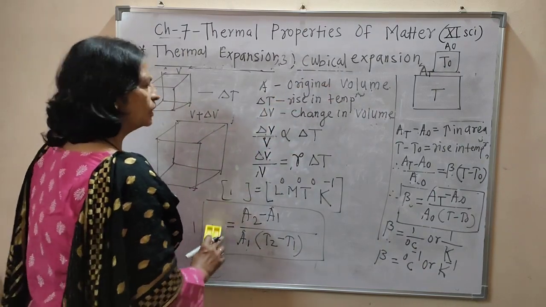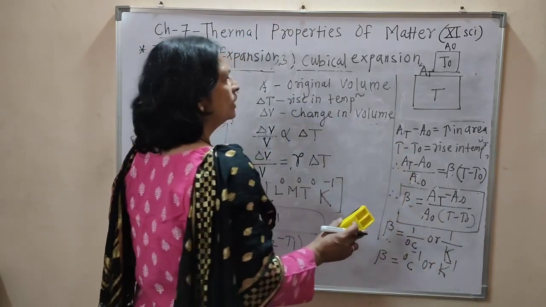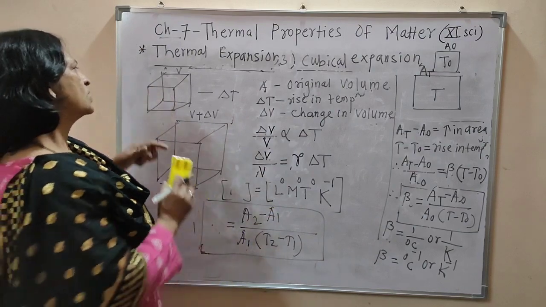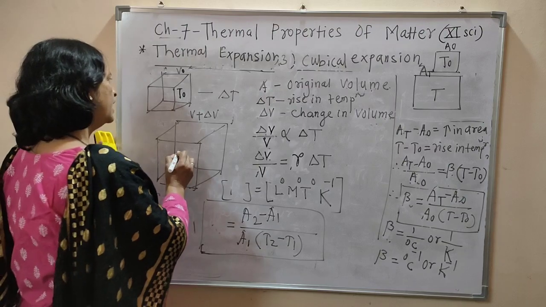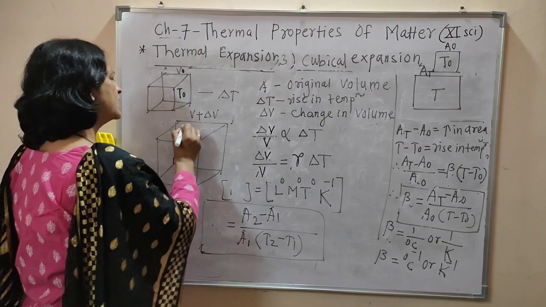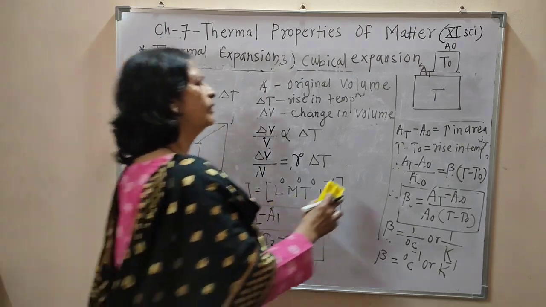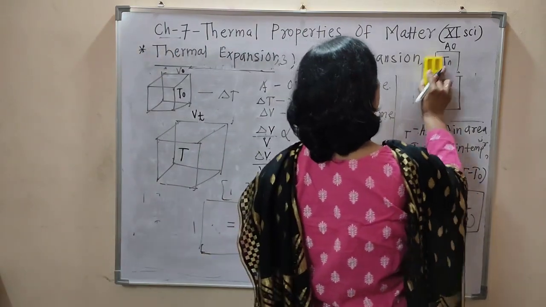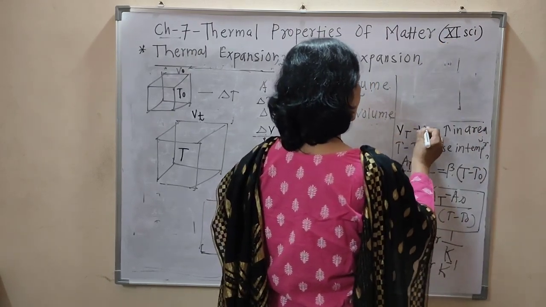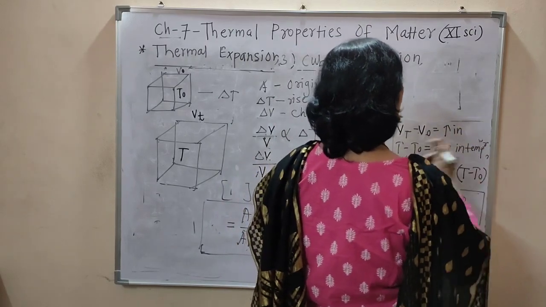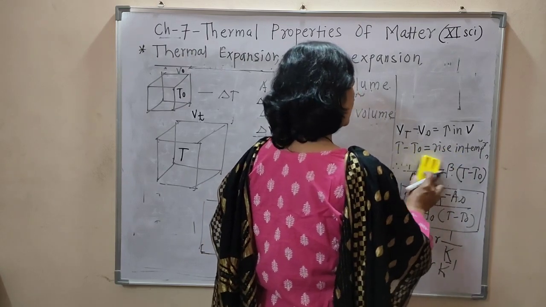Now the coefficient of cubical expansion. Consider the volume at 0 degree Celsius, means at T0 temperature the volume is V0, and at T degree Celsius the volume is Vt. Therefore we can write Vt minus V0, that is the increase in volume, and T minus T0 is the rise in temperature.